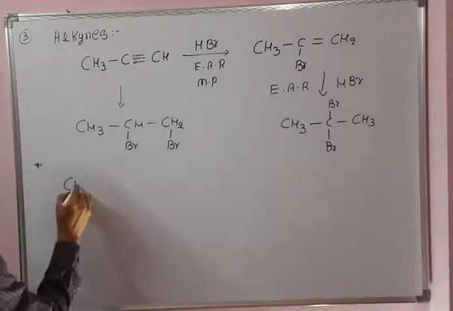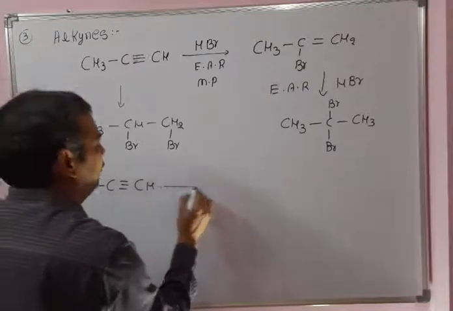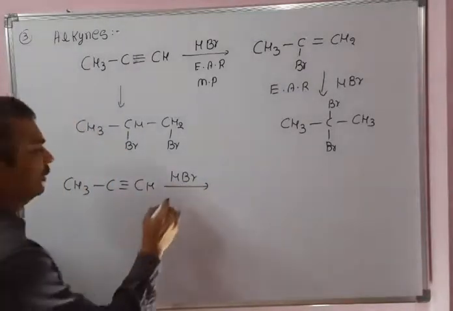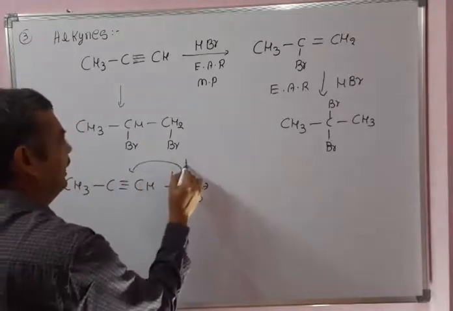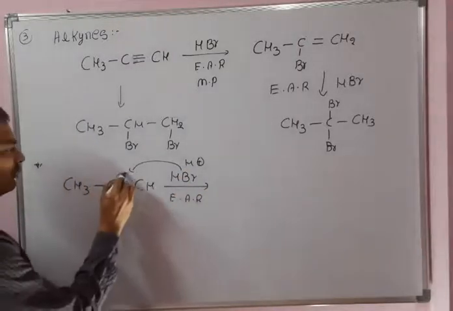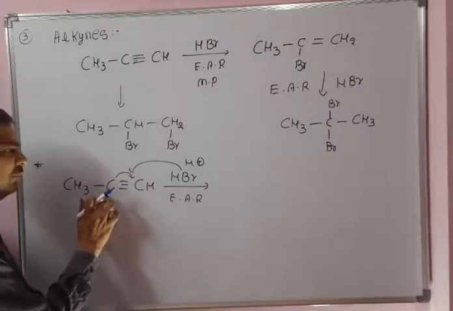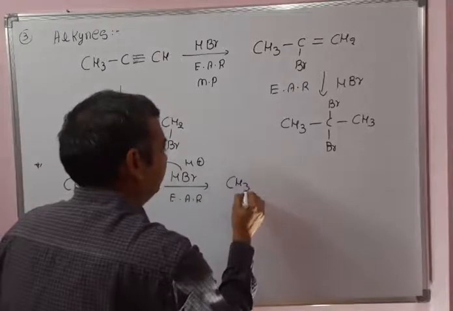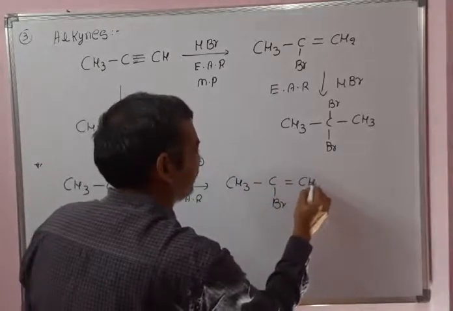For vicinal dibromide, from the alkyne CH3 C triple bond CH, first we will use HBr. That is an electrophilic addition reaction. First the electrophile will attack, H plus will attack at the alkyne, so there is a shift of electrons. Why? Because a secondary carbocation is formed, which is more stable than the other one. So as a result we get CH3 CBr double bond CH2.